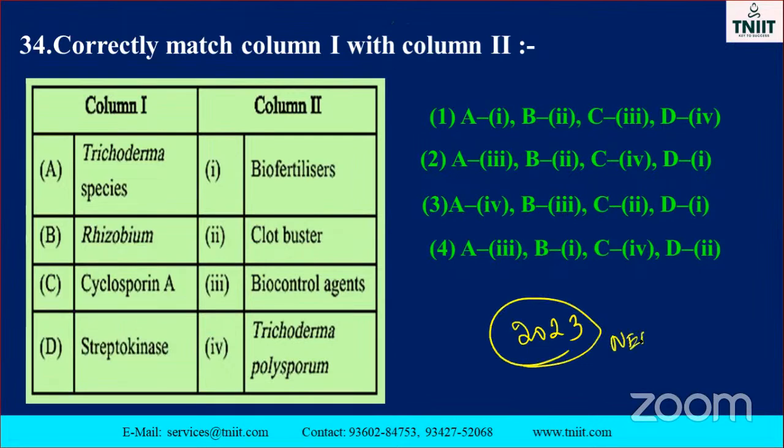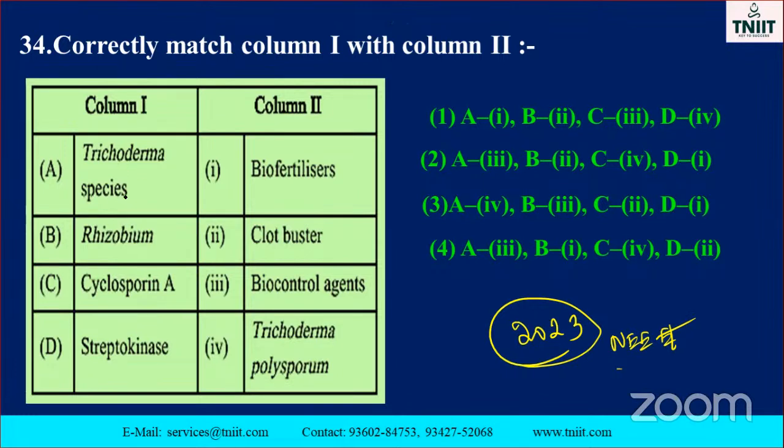Definitely it will come in NEET, 120 percent. Streptokinase is an enzyme. You have to match it properly. That is very, very important, my dear students.